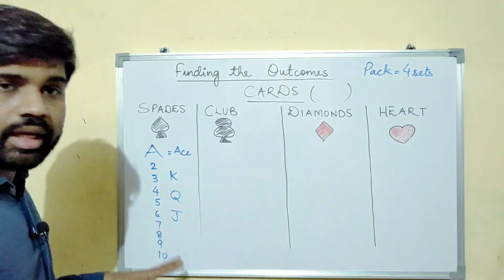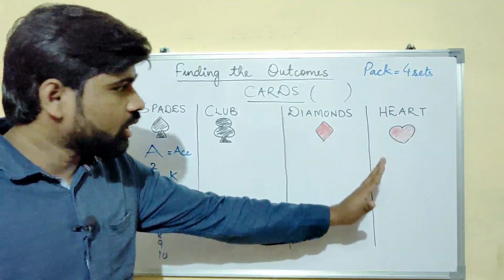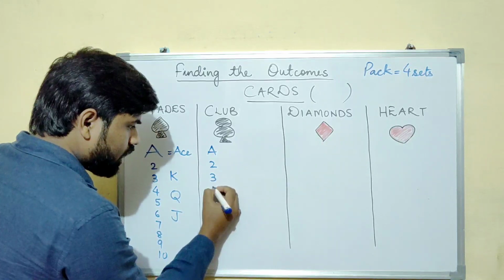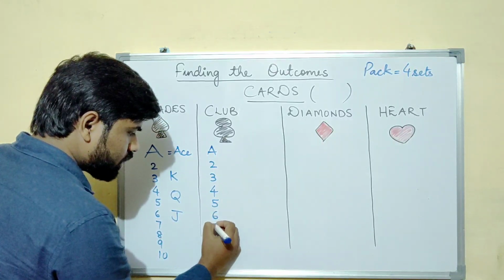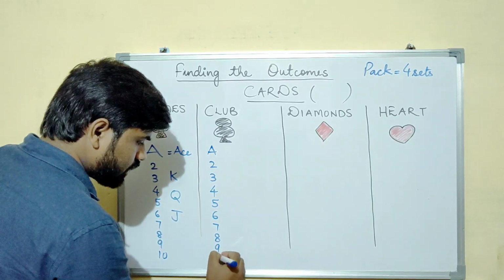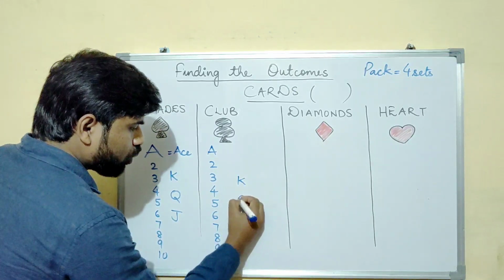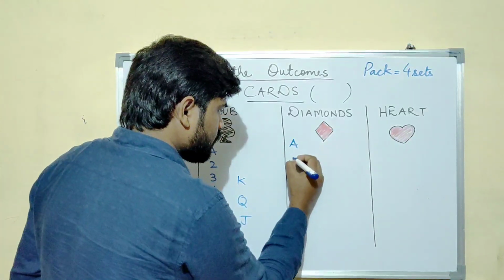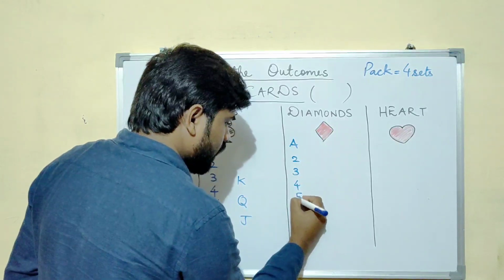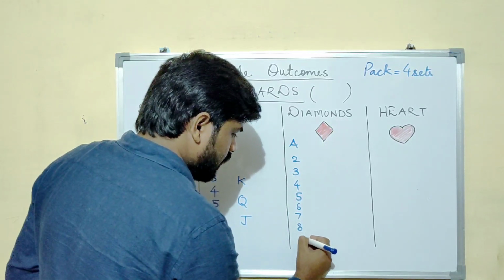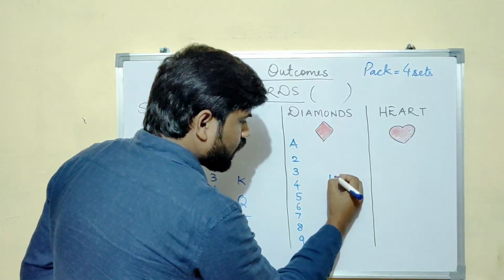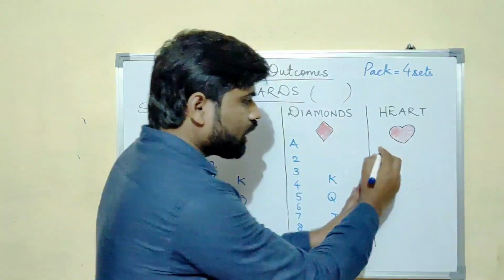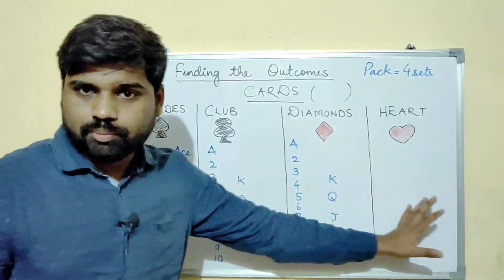Similarly the same type of cards are there in the other sets as well. Ace, 2, 3, 4, 5, 6, 7, 8, 9 and 10. Then king, queen and jack. Here also ace, 2, 3, 4, 5, 6, 7, 8, 9 and 10. King, queen and jack. I'm not writing it for the heart because it is all the same.